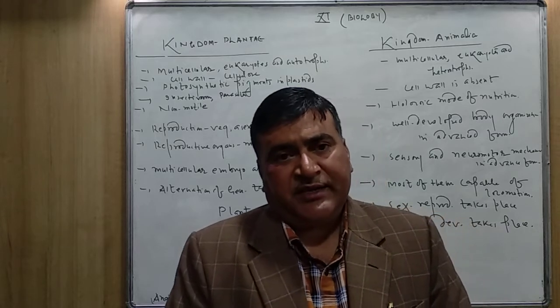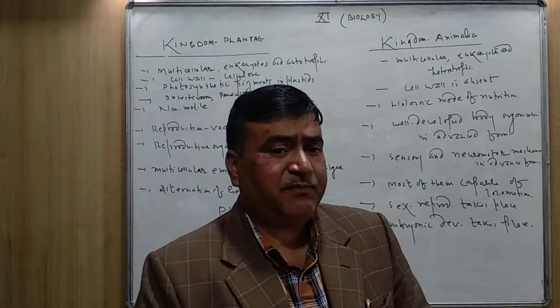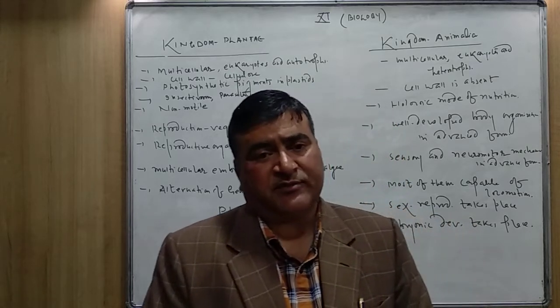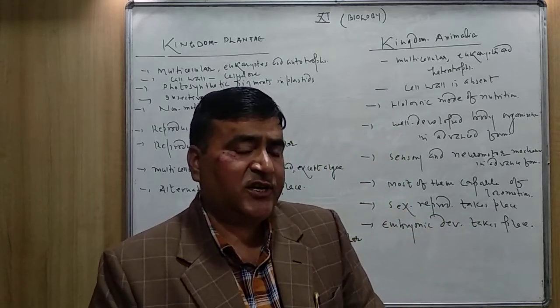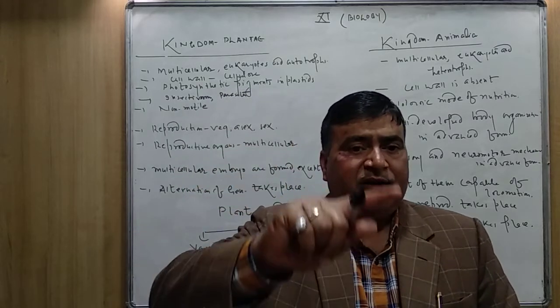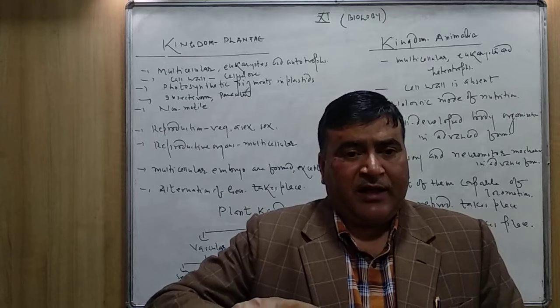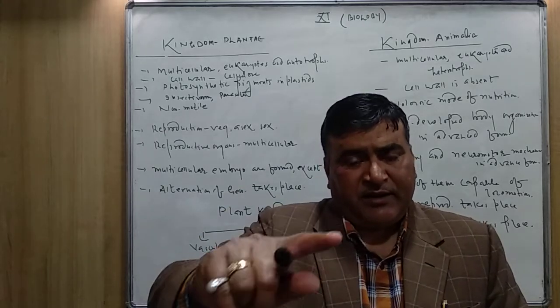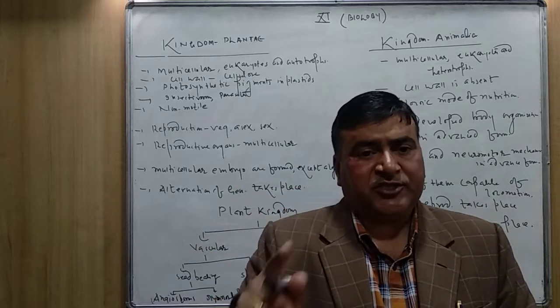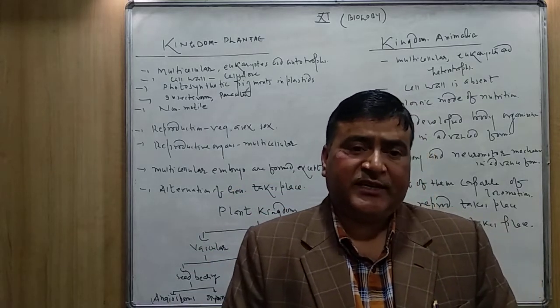If the main plant is sporophytic, it is diploid, then definitely in their life cycle the haploid stage also comes, but for a shorter duration. Again the haploid becomes diploid, and this alternation of haploid to diploid and diploid to haploid is called alternation of generation.